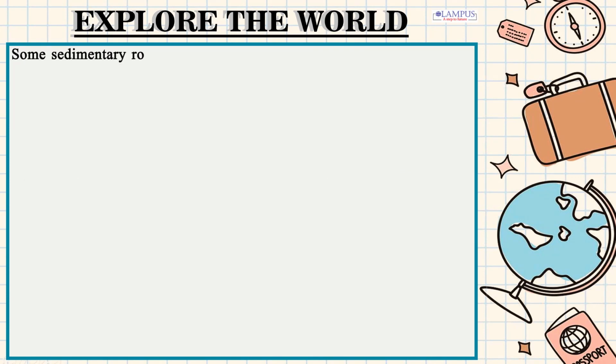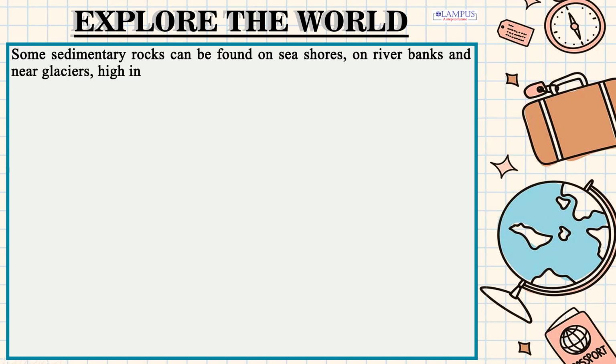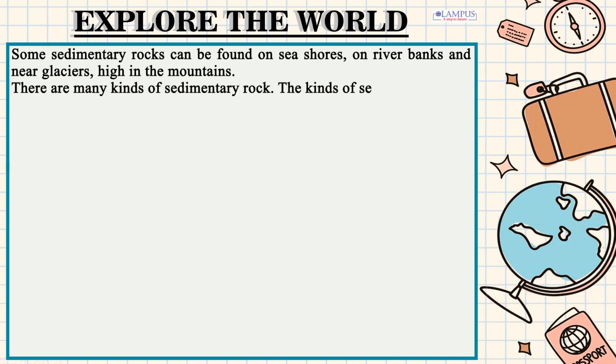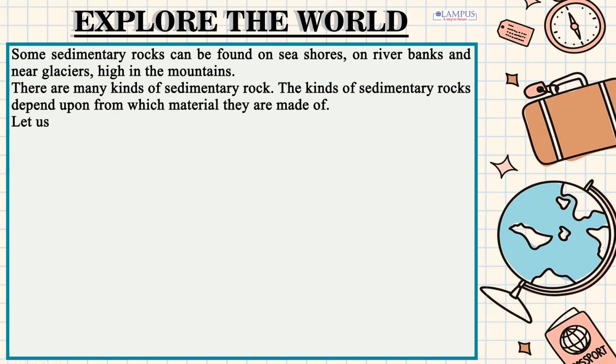Some sedimentary rocks can be found on seashores, on river banks and near glaciers, high in the mountains. There are many kinds of sedimentary rock. The kinds of sedimentary rocks depend upon which material they are made of. Let us study about some of them.